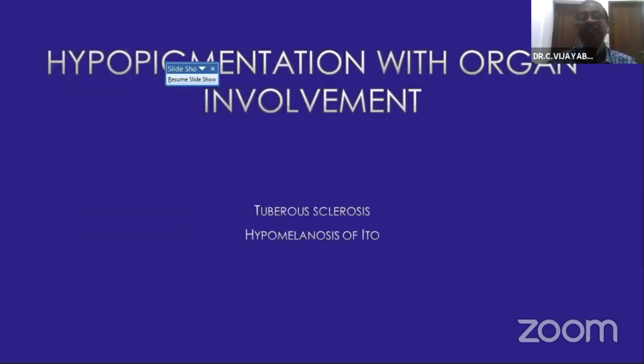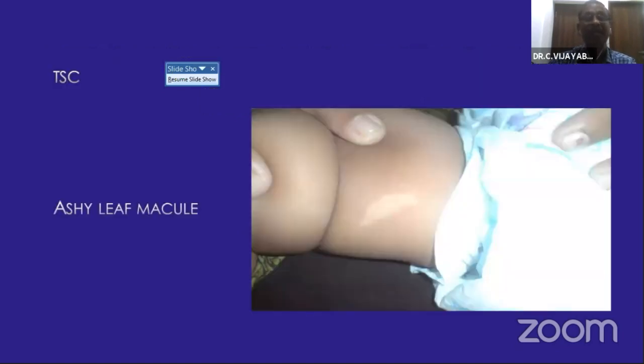And the hypopigmentation with organ involvement, you have two conditions. One is tuberous sclerosis, another is hypomelanosis of Ito. Whenever you see these types of hypopigmented lesions, please think of some internal organ involvement. So this is an ash leaf macule. We all know that it is common with the tuberous sclerosis complex, and you have a broad end at one side and a tapering end at the other end. And this is a non-scaly condition that is present since birth.